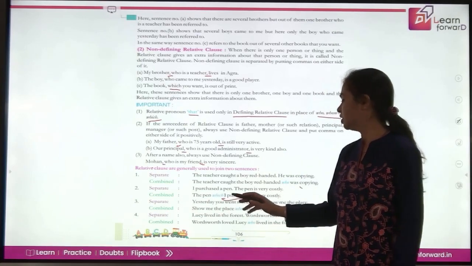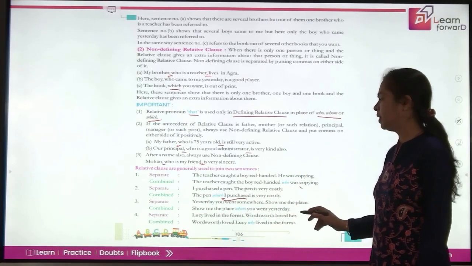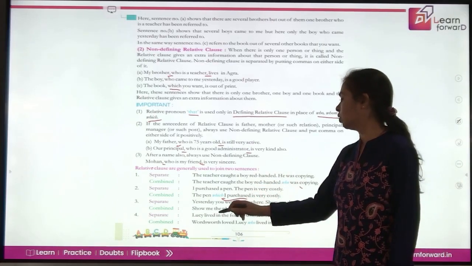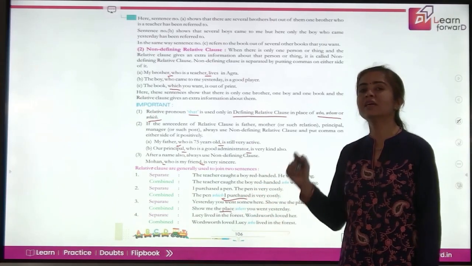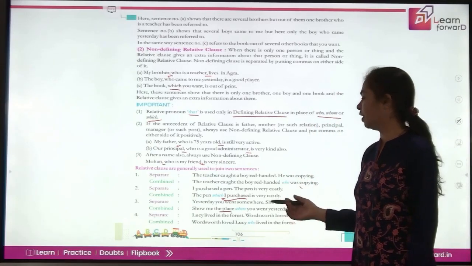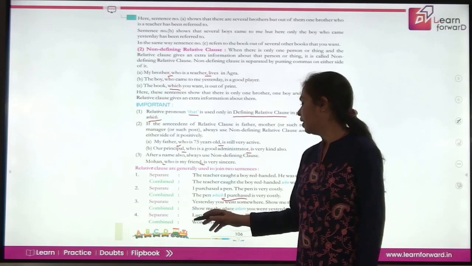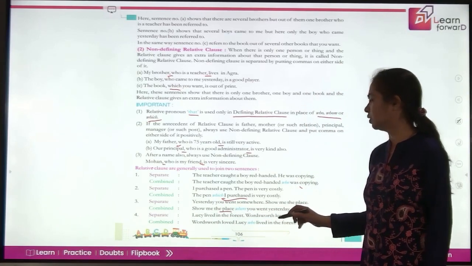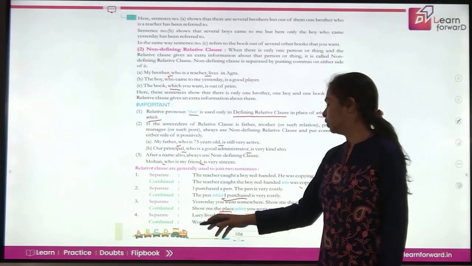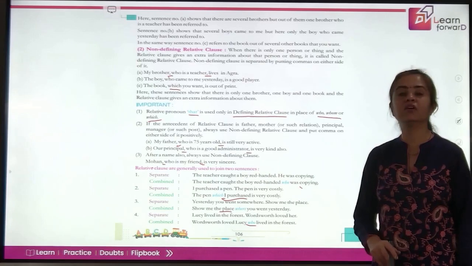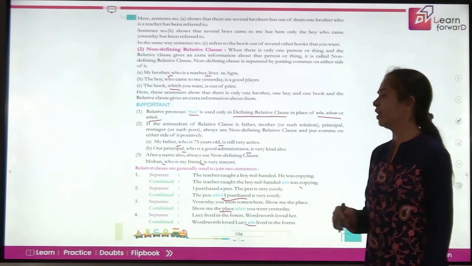Next, yesterday you went somewhere. Show me the place. Show me the place where you went yesterday. So you are talking about the place. Which place? Where you went yesterday. So that is your defining relative clause. Lucky lived in the forest. Wordsworth loved her. So this is, Wordsworth loved Lucky. Which Lucky? Who lived in the forest. You are defining her.